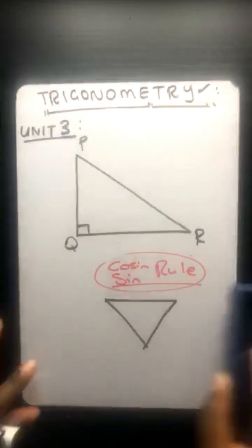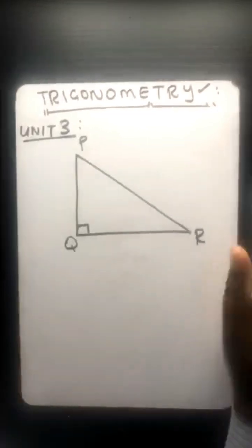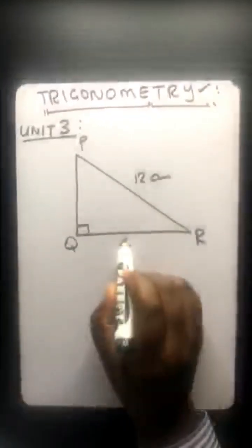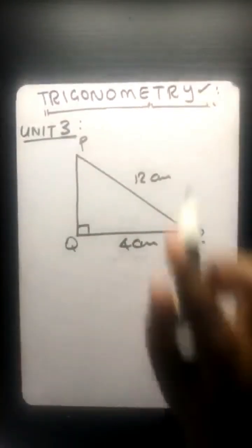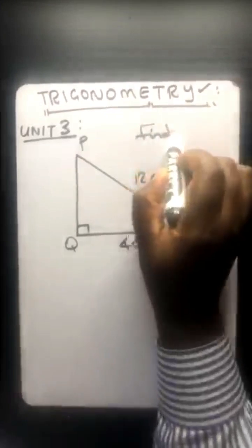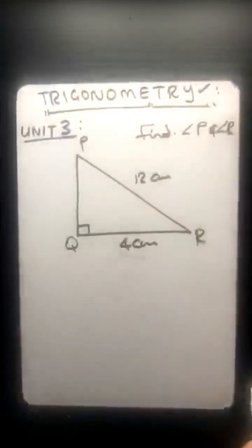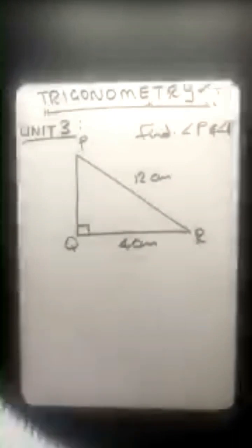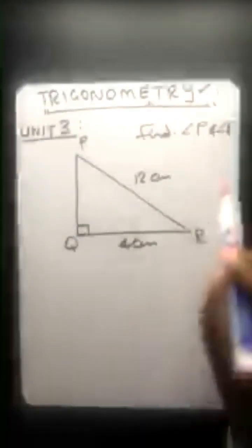But for now, we are only focusing on a right-angled triangle. Okay, let's say we have 12 centimeters there, we have 4 centimeters there, and the question says find angle P and angle R. I won't ask you this one, but I'll just quickly explain just so that you guys are aware that the math that I'm doing is the same as the math that you are doing.